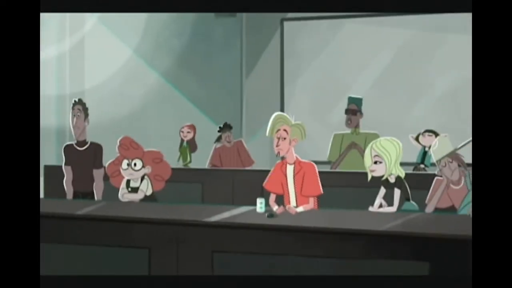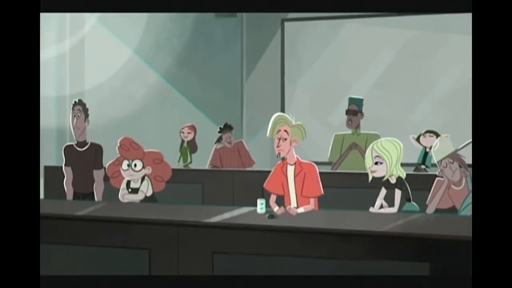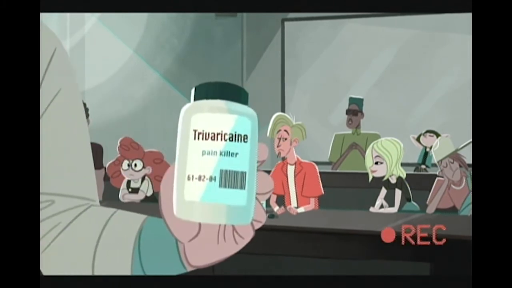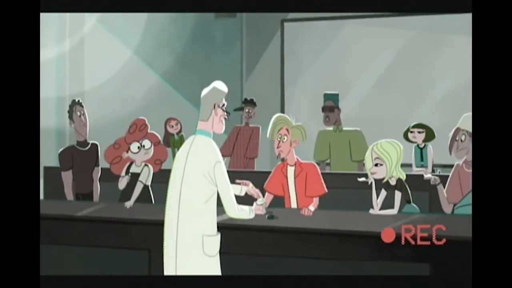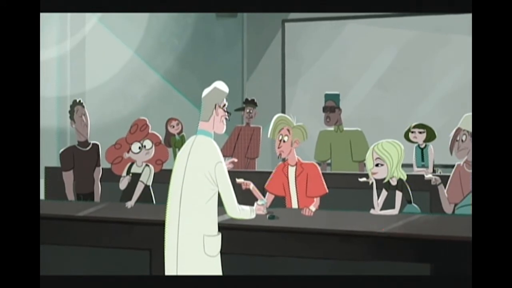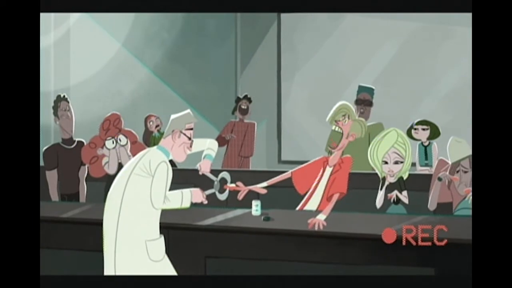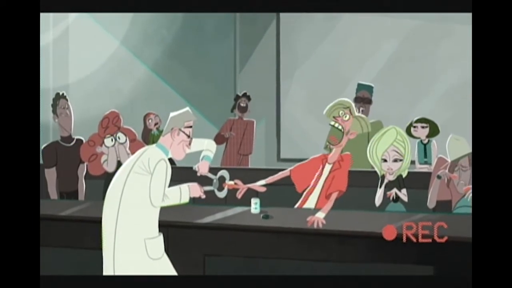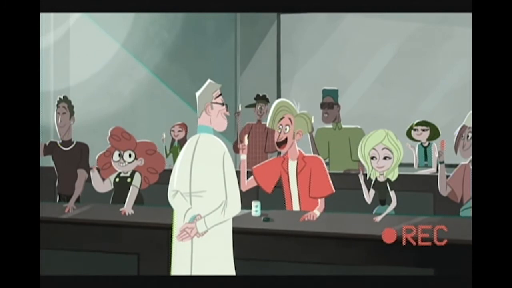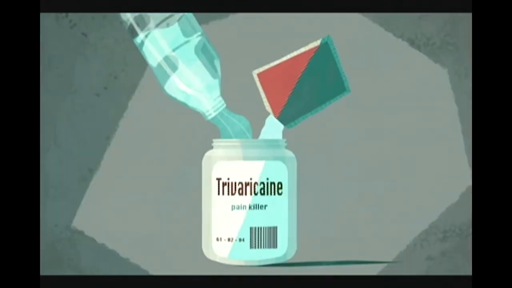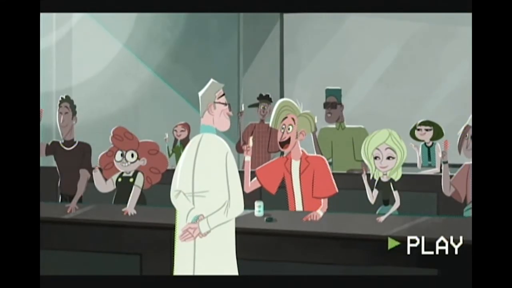In 1996, 56 volunteers took part in a study to test a new painkiller called Trivaricane. On each subject, one index finger was covered in the new painkiller, while the other remained untouched. Then, both were squeezed in painful clamps. The subjects reported that the treated finger hurt less than the untreated one. This shouldn't be surprising, except Trivaricane wasn't actually a painkiller, just a fake concoction with no pain-easing properties at all. What made the students so sure this dummy drug had worked?